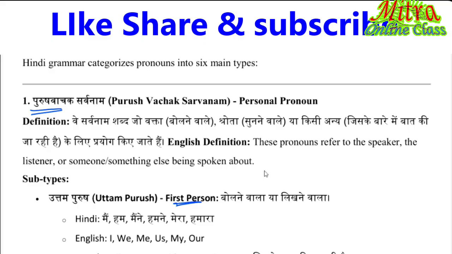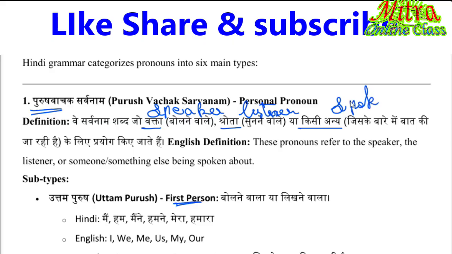So first, I want to know what the personal pronouns are. The speaker, the listener, and other persons being spoken about.